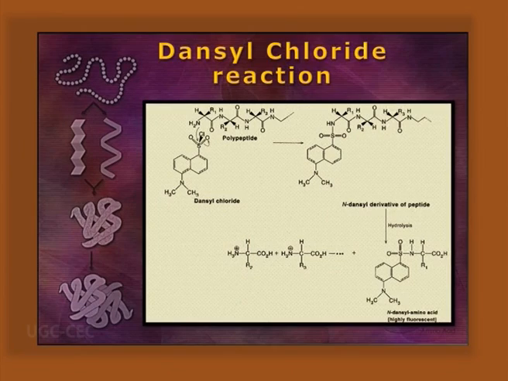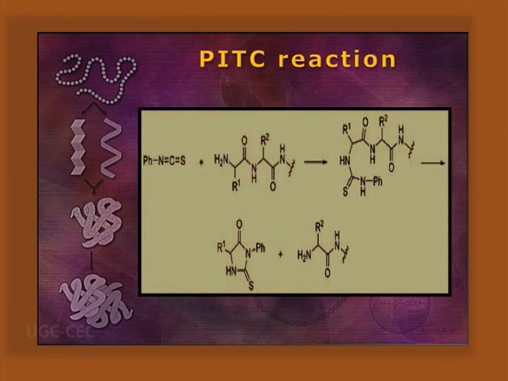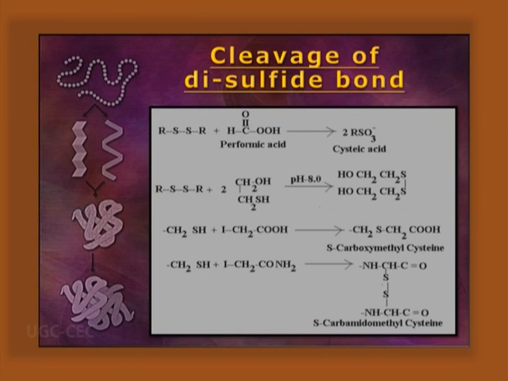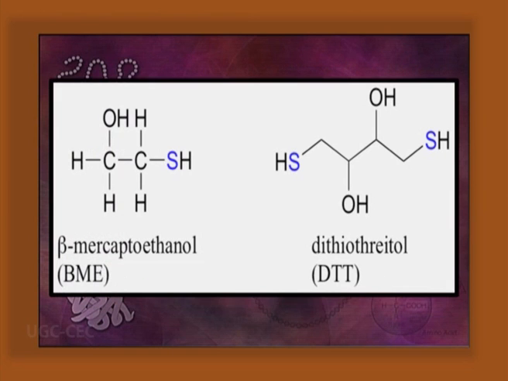The N-terminus identification can also be done with dansyl chloride. It can be done with Edman degradation from the N-terminus with phenyl isothiocyanate as well. C-terminus identification is done with carboxypeptidase A. The cleavage of disulfide bond can be done in an oxidative or reductive way. Oxidatively, we can apply performic acid to have cysteic acid, and in the reducing way, we can apply beta-mercaptoethanol